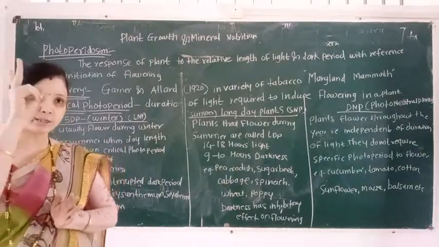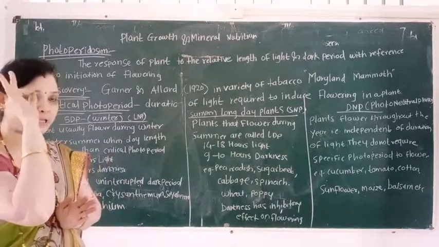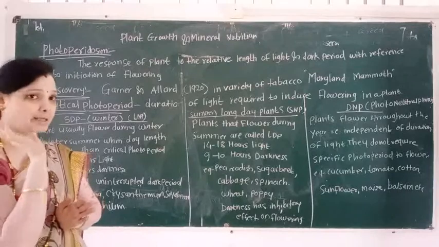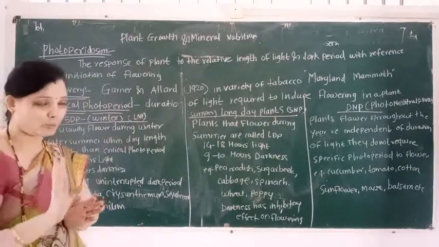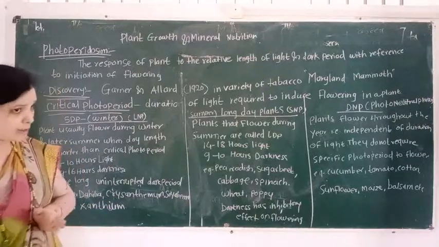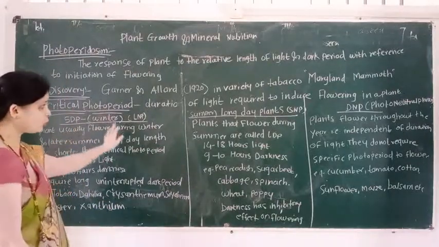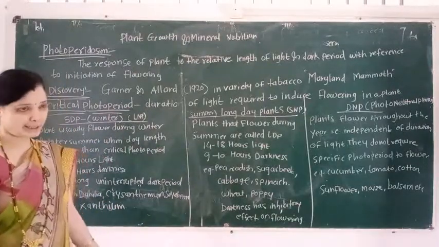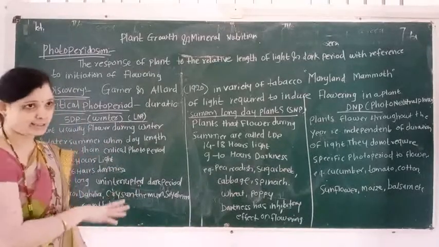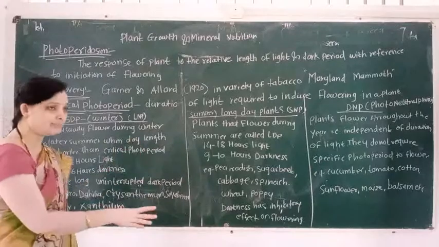Here remember two scientists: first is Garner and second is Allard, in 1920. The plant is tobacco, Maryland Mammoth. And what is critical photoperiod? The duration of light required to induce flowering is known as the critical photoperiod.